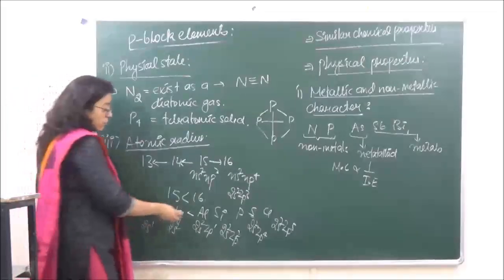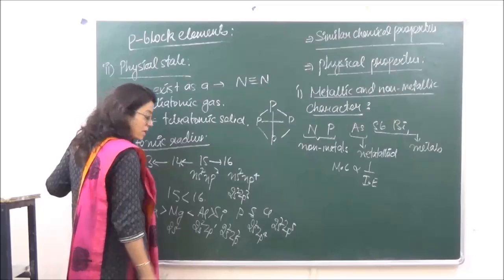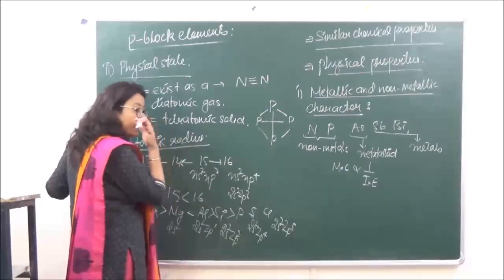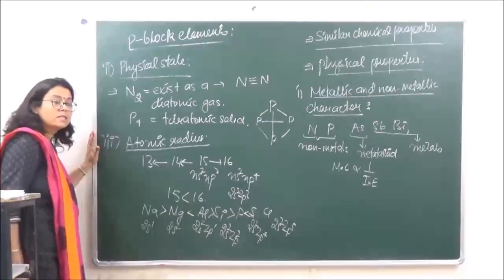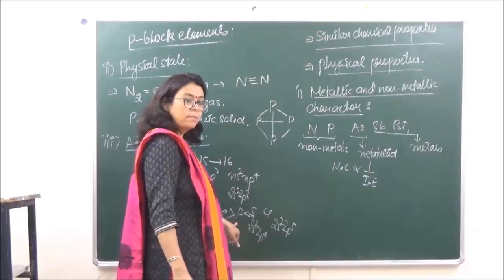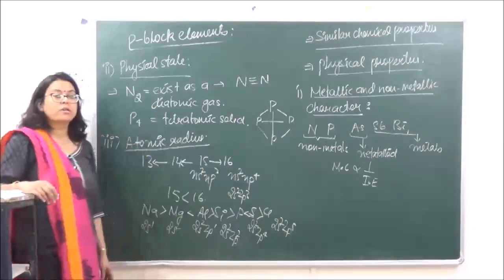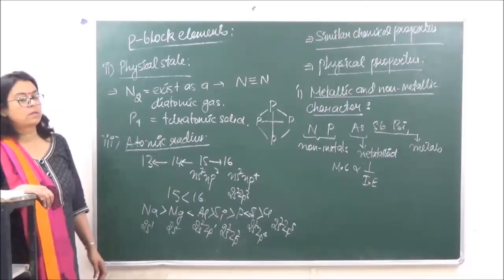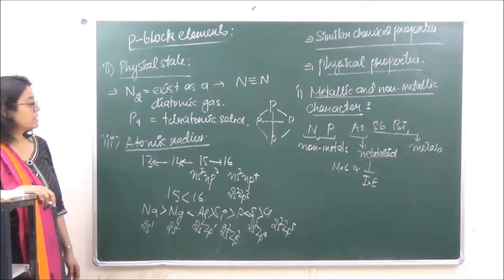फिर उसके बाद when you are going from aluminium to silicon, again the size is going to decrease. Silicon to phosphorus, again size is going to decrease. Then here again the size will increase due to half filled electronic configuration of phosphorus. ठीक है, thereafter the size is going to decrease. समझ आ गया? So this is what is happening to atomic size.